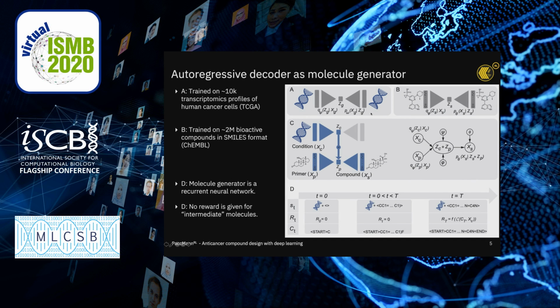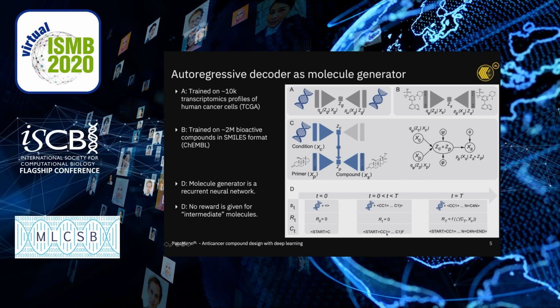So let's briefly have a closer look into how this process works. We have two VAEs. This one was trained on TCGA. The second one was trained on SMILES from ChEMBL. And this is an autoregressive decoder here, consisting of recurrent units, where we basically step by step